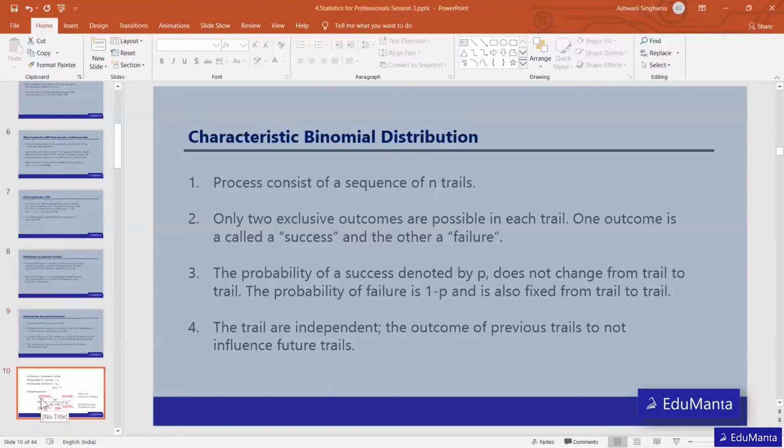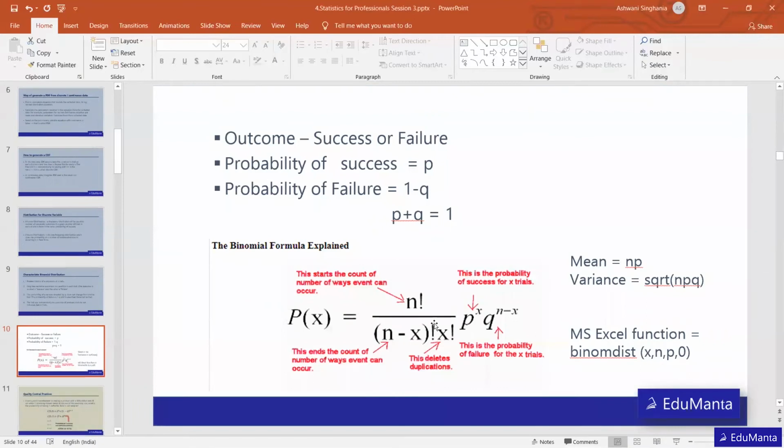So now let's move to the next slide, and that is the formula. Here is the probability of x. We will do a question after that to make it clearer. I'm just explaining this formula. This n factorial divided by n minus x factorial is basically the formula of combination which we are applying over here, and this is probability of success raised to power x.